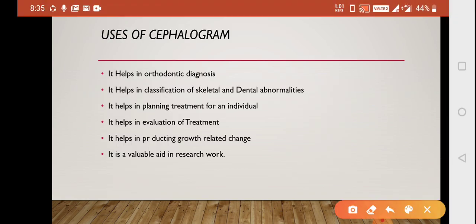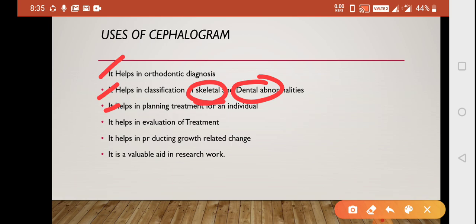Let's move to the next part, that is uses of the cephalogram. Cephalogram helps basically in orthodontic diagnosis. It helps in the classification of the skeletal and dental abnormalities. Skeletal, it is class 1, class 2, class 3. Dental, it is a deep bite, or protrusion, or whichever abnormality is there. We can very easily appreciate and conclude from the cephalogram. It helps in the treatment planning of an individual, whether it is basically because of the skeletal or dental part.